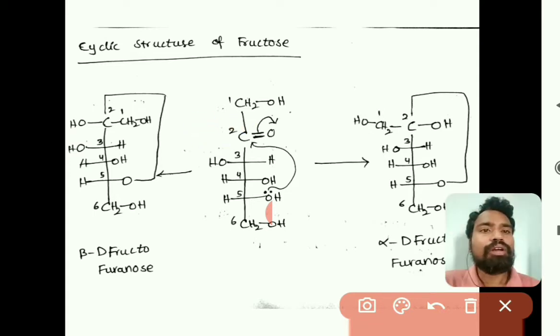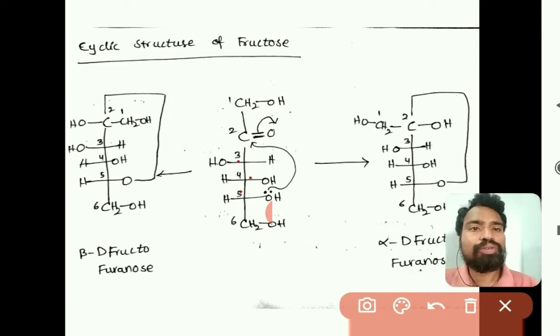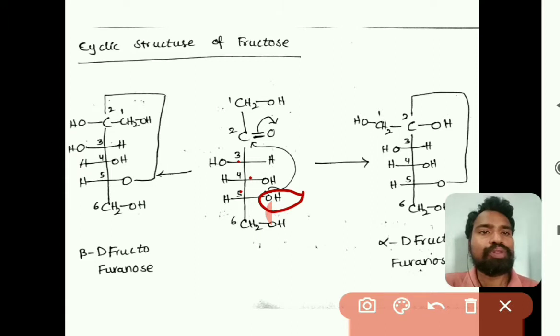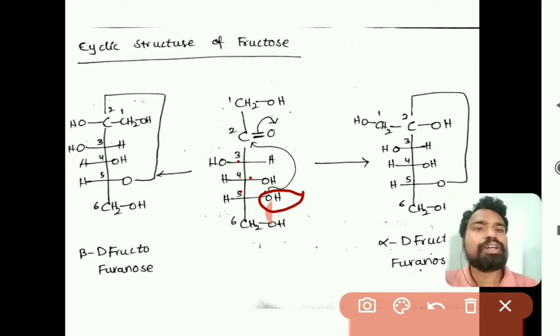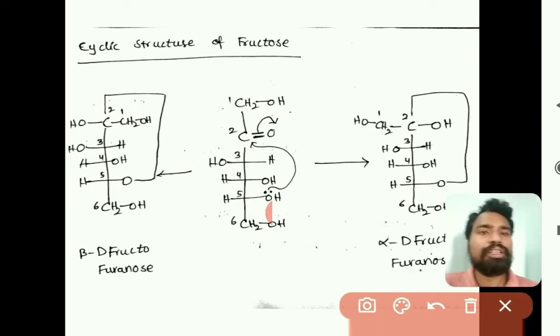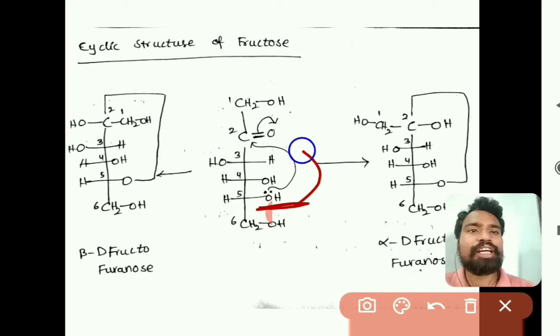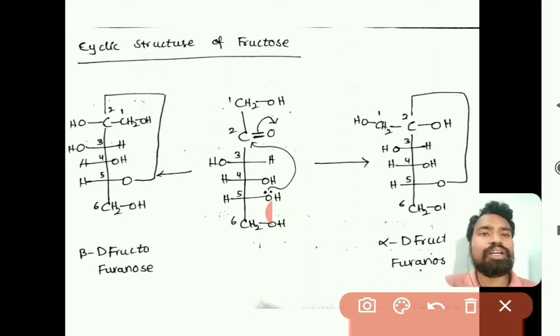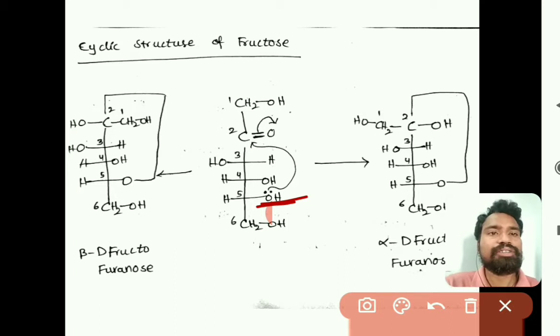Now the hydroxy group at the fifth carbon, the alcohol group, is reacting with the carbonyl group at the second carbon. So what will happen? As an alcohol is reacting with a ketone, we will get a hemiketal form, because only one alcohol group is reacting here. So we will be getting the hemiketal form, right.